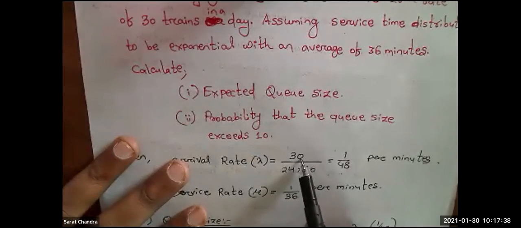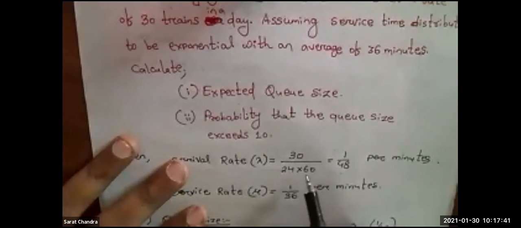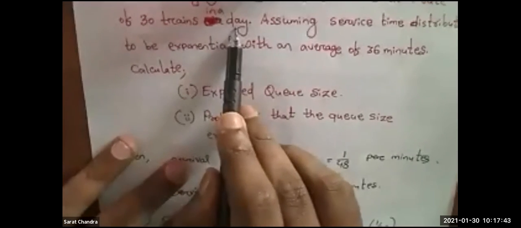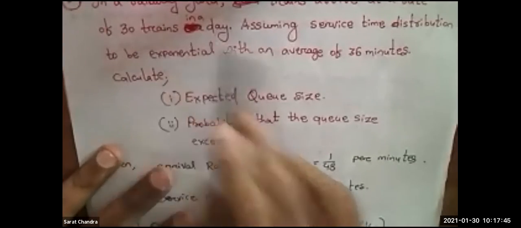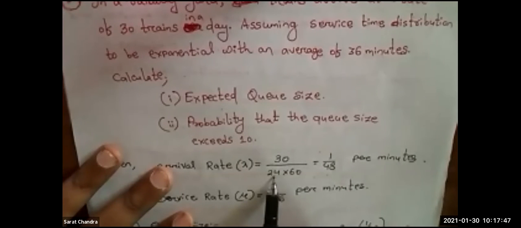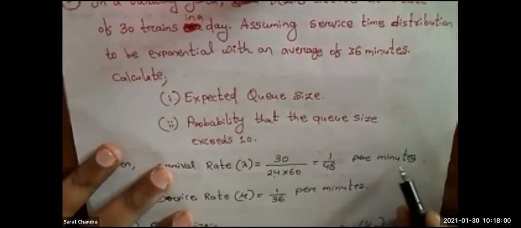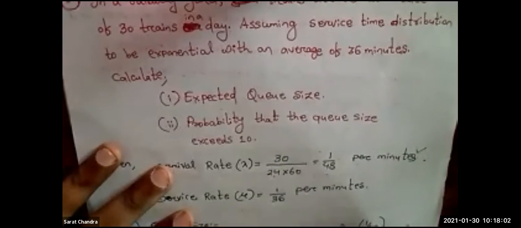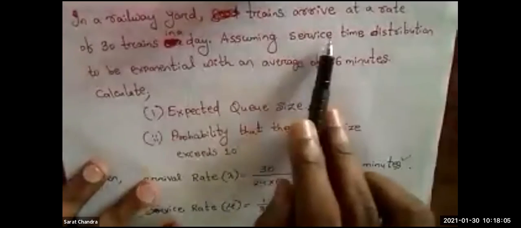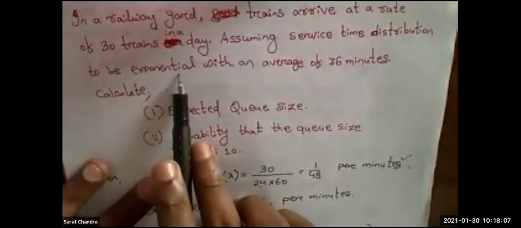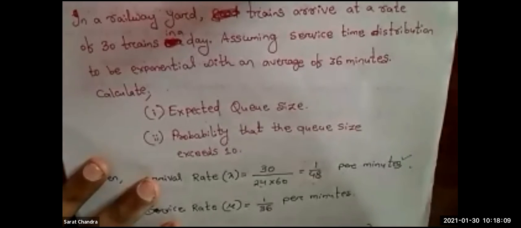So in the numerator, I have written 30 divided by in a day. 1 day is how many hours? 1 day is 24 hours. 1 hour is how many minutes? 1 hour is 60 minutes. So I have divided by 24 into 60. If you cancel it out, it will be 1 by 48 per minute. Clear?